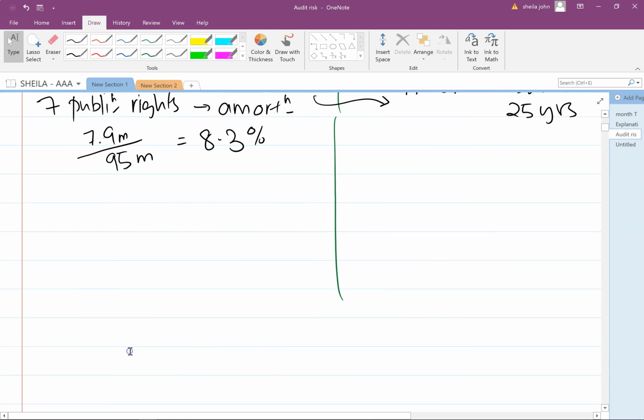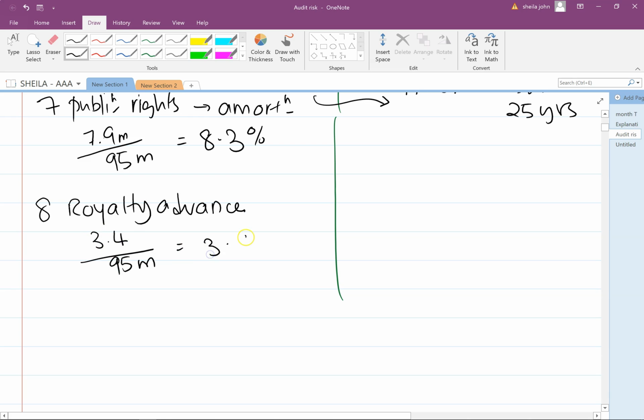So you've got point number 8 here on the area of the royalty advance. The first part of the treatment, that as a prepayment, is good, but the transfer to the P&L, to expenses amount, that sounds a bit dubious. That comes up to 3.6%, which is also material.